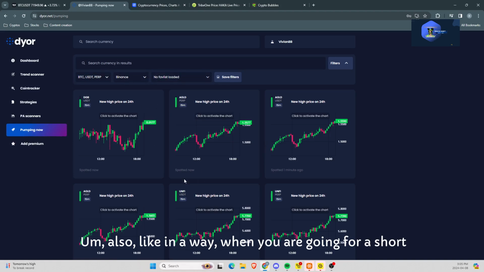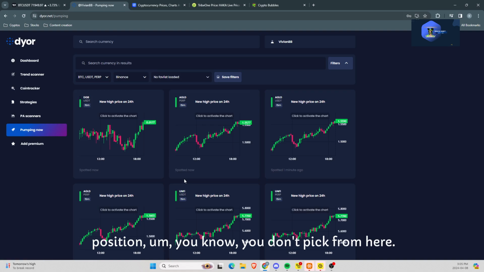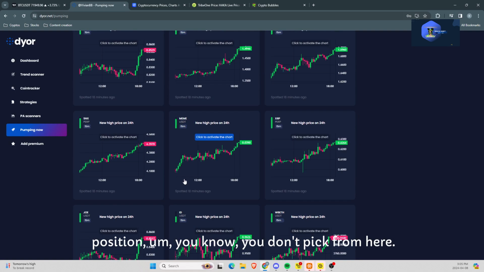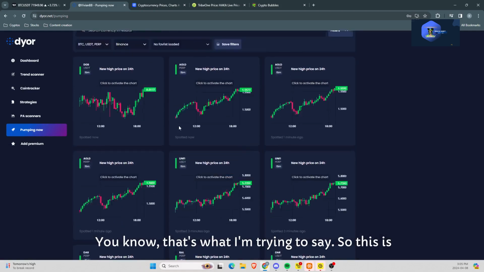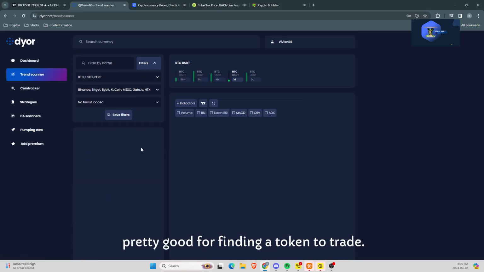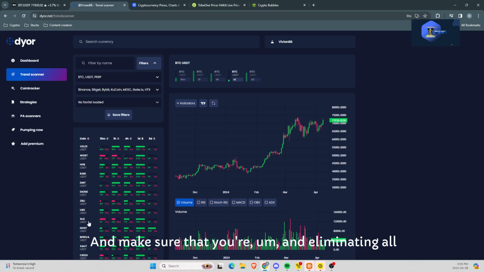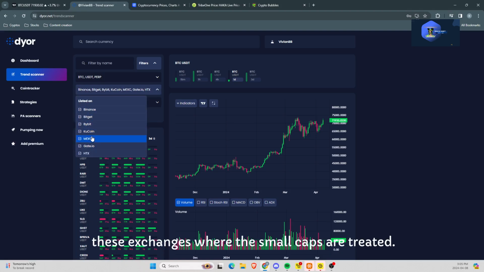Also, when you're going for a short position, you don't pick from here. That's what I'm trying to say. So this is pretty good for finding a token to trade. And make sure that you're eliminating all of these exchanges where the small caps are traded.